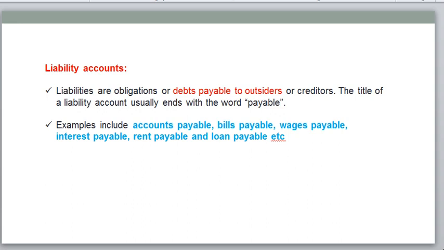Current means we need to pay all these amounts within one accounting period. Long-term debts, like loans, are those we need to pay over more than one accounting period, like 10 or 12 years. Those liabilities are called long-term debts. Okay, liability means it's a debt payable to outsiders.